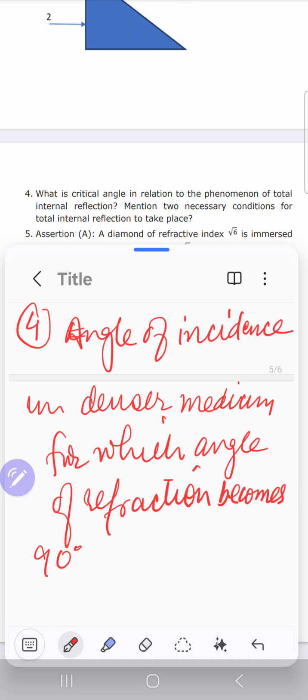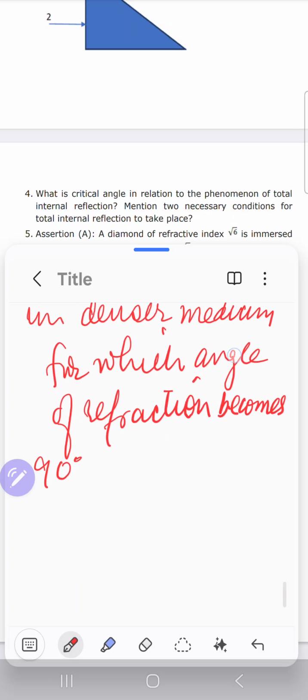As we know, the condition for TIR is that the ray must go from denser to rarer medium. So the angle of incidence in the denser medium at which the angle of refraction becomes 90 degree is called the critical angle.